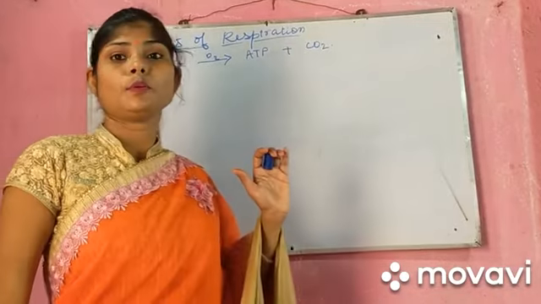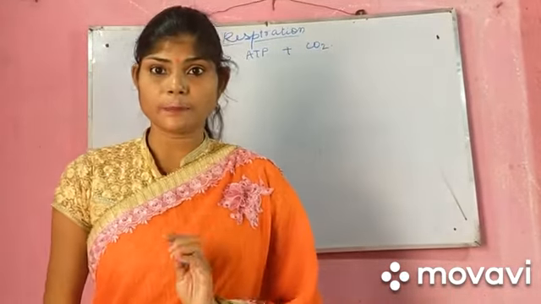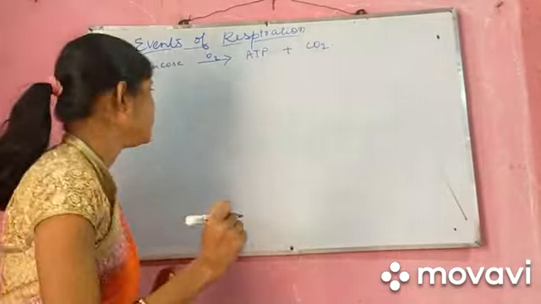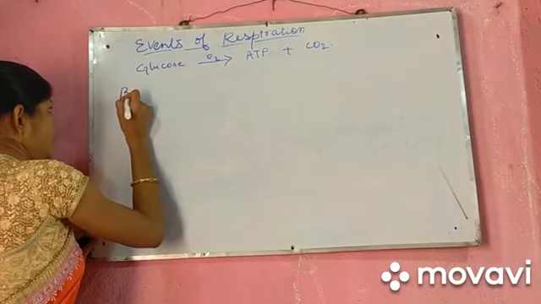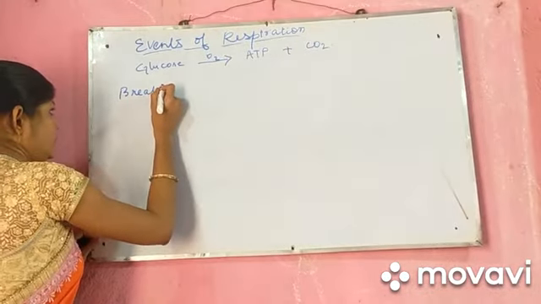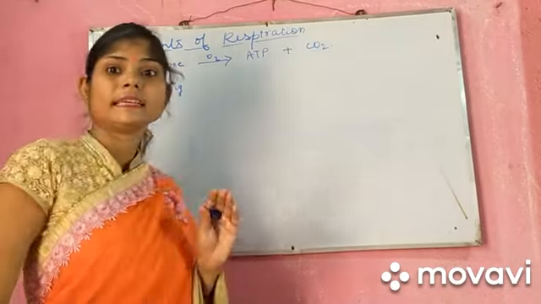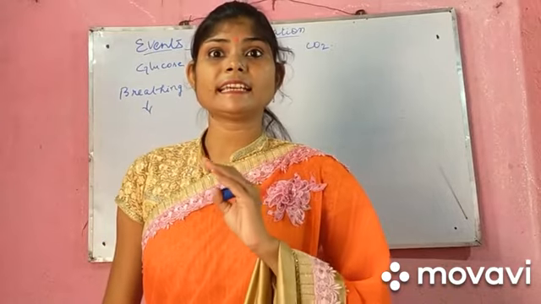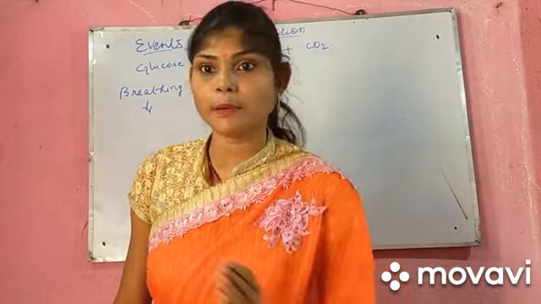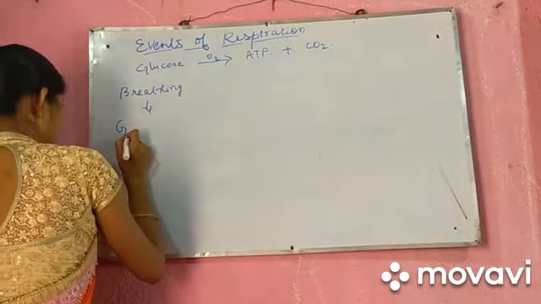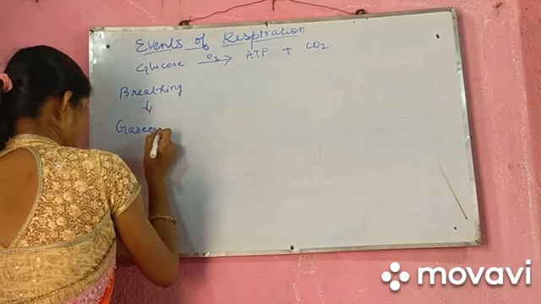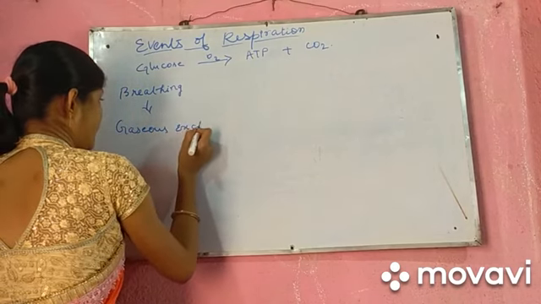So this process involves 5 steps. So what are the steps? Number 1, breathing. The second step is gaseous exchange at lungs level. Gaseous exchange where?